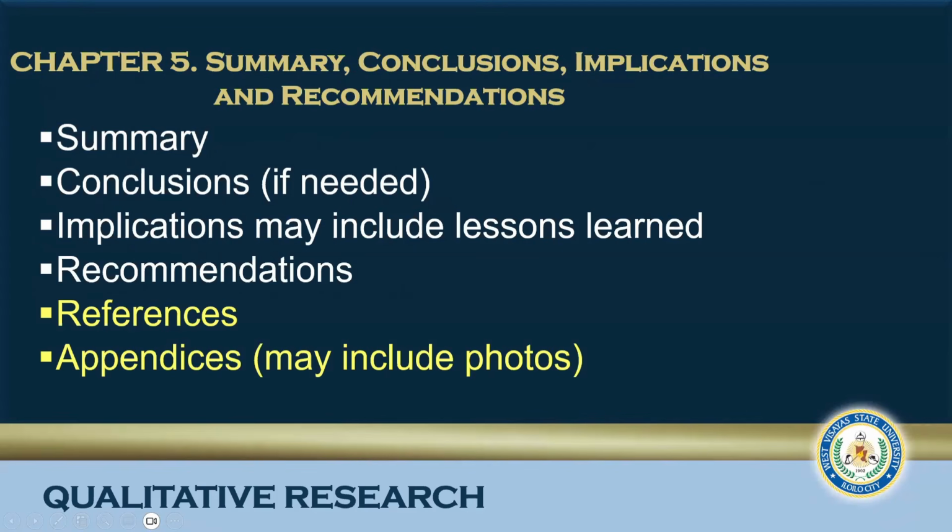Let us now proceed to the 5th chapter, entitled Summary, Conclusions, Implications, and Recommendations. Summary is included, definitely. However, conclusions is optional. And so, if you will not include conclusions, this should be deleted as well in the title of the fifth chapter.